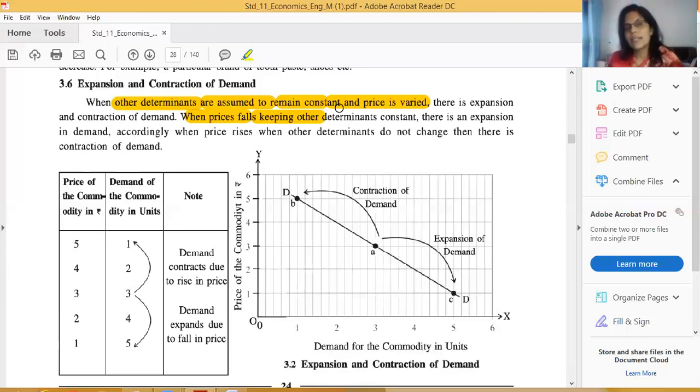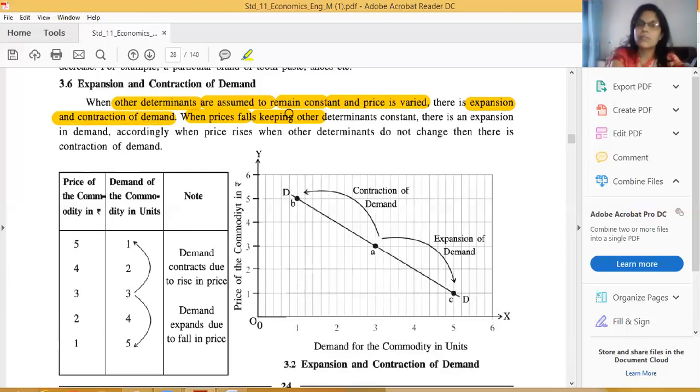All other determinants, I said, like consumer's income, taste and preference, price of related goods, future expectation regarding price, and population trends and size. Correct, friends? So when all other factors are constant and only price is varied, there is expansion and contraction in demand. Clear?